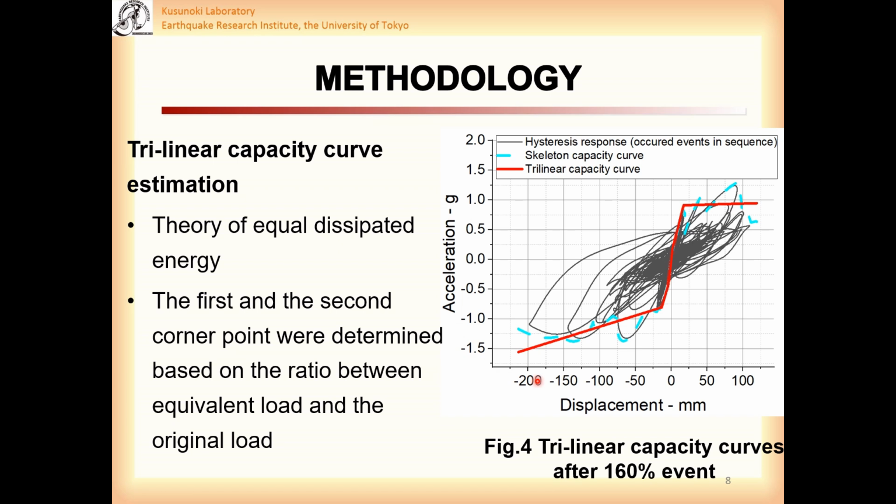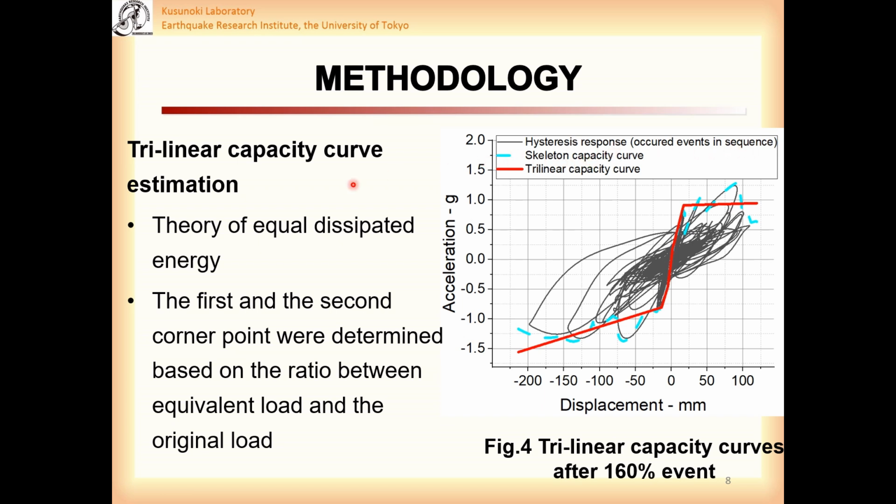Moving on to methodology. By applying the Kusugi et al. method, the equivalent single degree of freedom hysteretic response and the skeleton capacity curve of the building were obtained from recorded floor acceleration response. The skeleton curve was derived based on the hysteretic response of all occurrence events mapped in sequence.